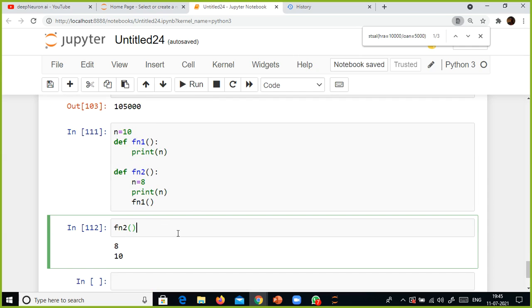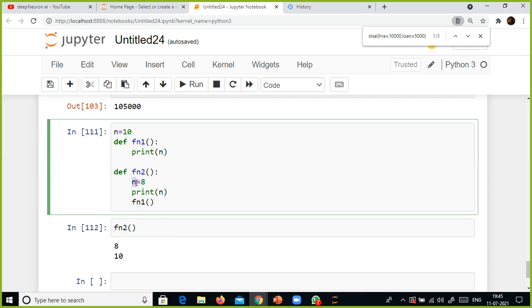What is happening here? This variable n is local to this function. That means the value of this variable n, which is nothing but the 8, is not available outside the function 2. It is something like your family, right? So two families, this guy is not available for the other family.